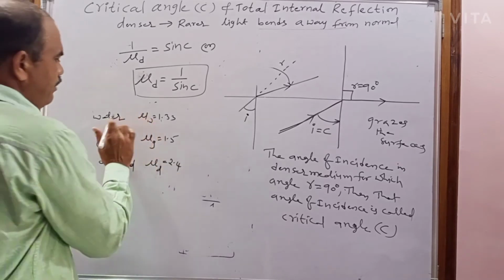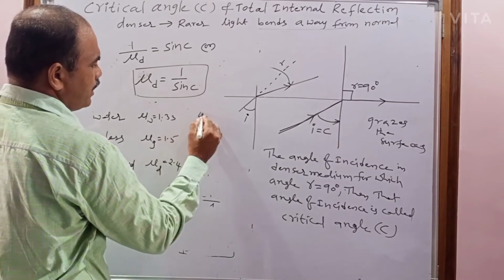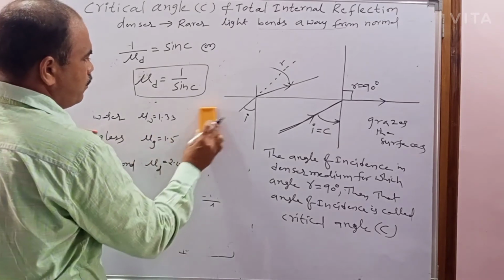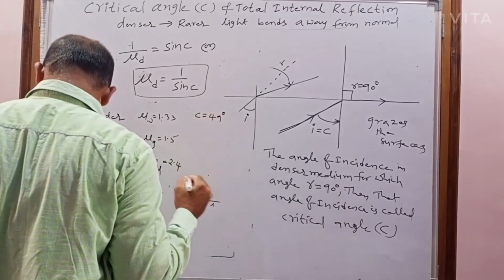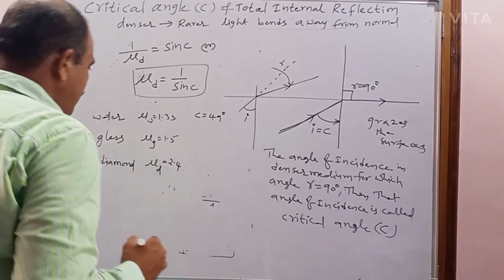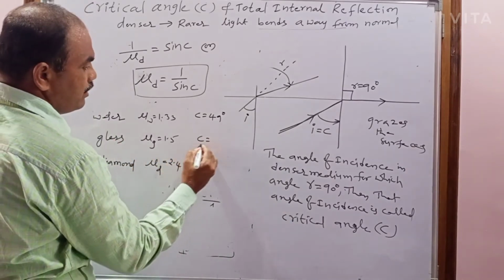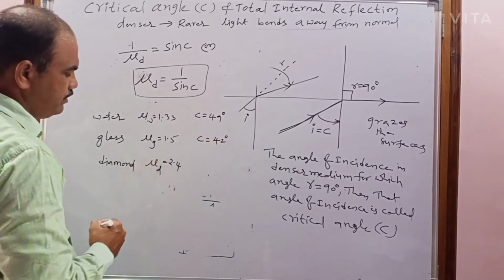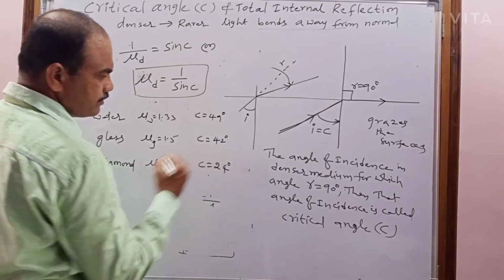The critical angle for water is approximately 49 degrees. The critical angle for glass is approximately 42 degrees, not exact values. The critical angle for diamond will be 24 degrees.